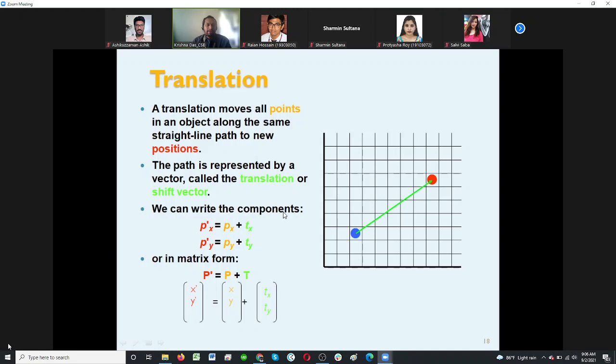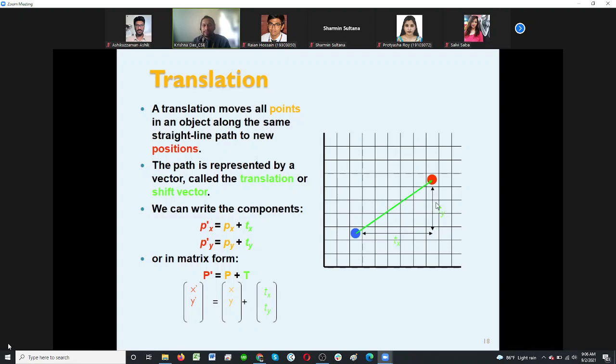We can write the components: the new point's x coordinate is the old x coordinate plus the translation factor for x, and the new y coordinate is the old y coordinate plus ty.